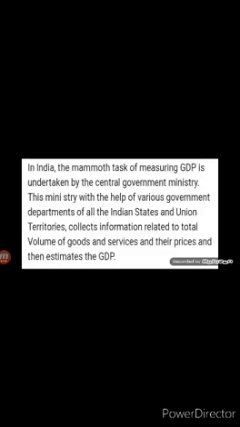Children, estimation of GDP in India is measured by central government ministry. Children, once again I am repeating, who estimates the GDP of our country? This task is undertaken by central government ministry. This ministry, with the help of various government departments of all the Indian states and union territories, collects the information related to the total volume of goods and services and their price, and then estimates the GDP.